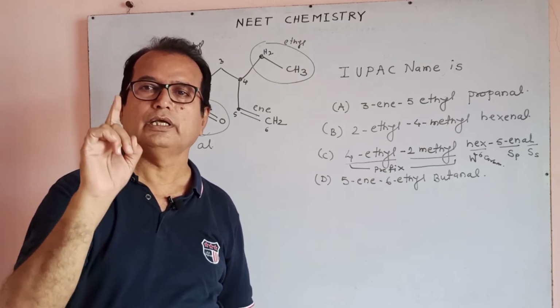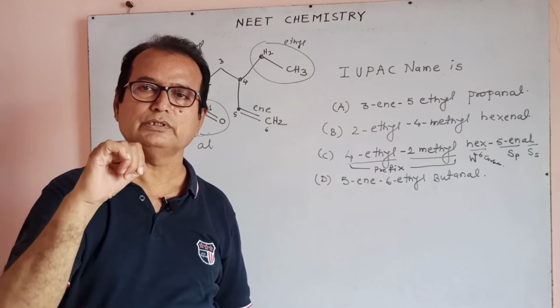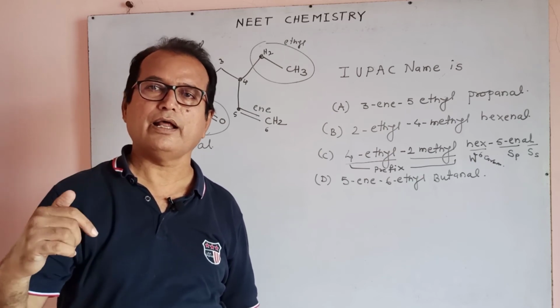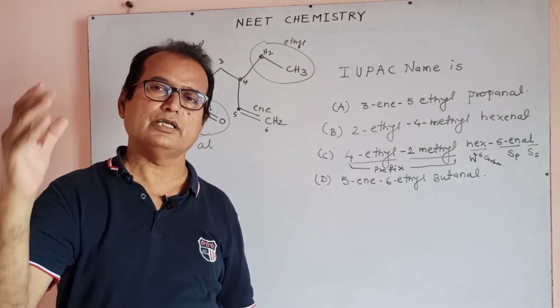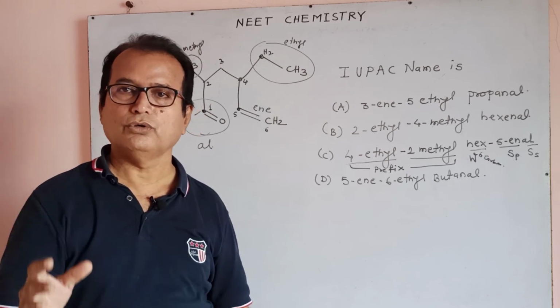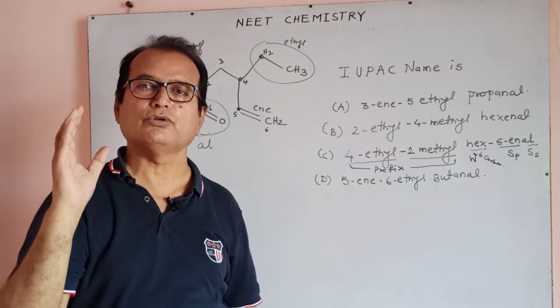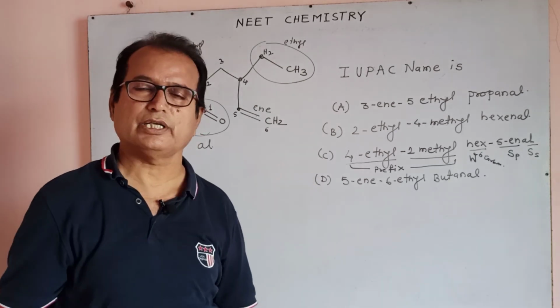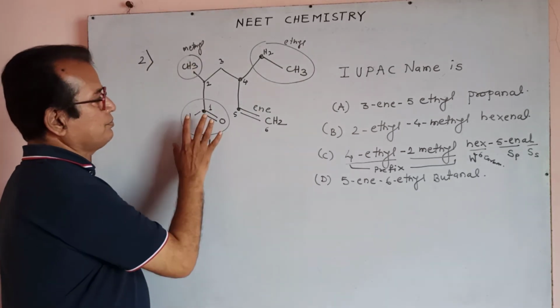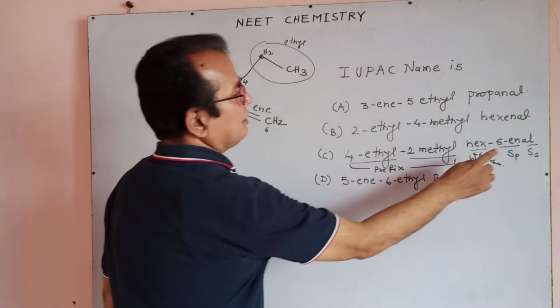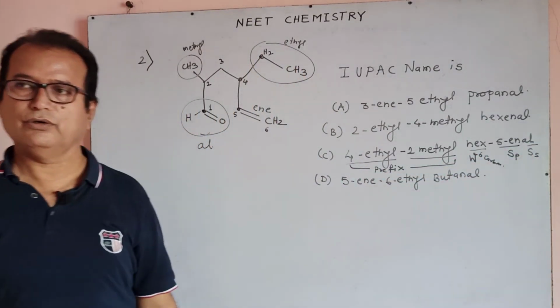Single bond, ane. Double bond, ene. Triple bond, an. Suffix secondary is for alcohol, aldehyde, ketone, any type of functional group. Here the functional group is aldehyde, so al is at the last point. Okay.